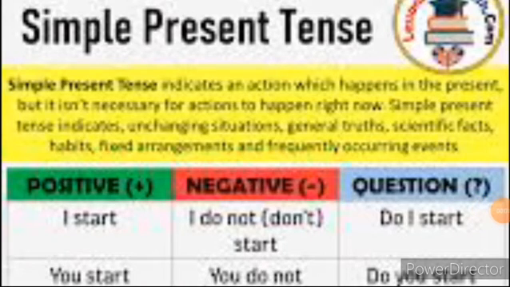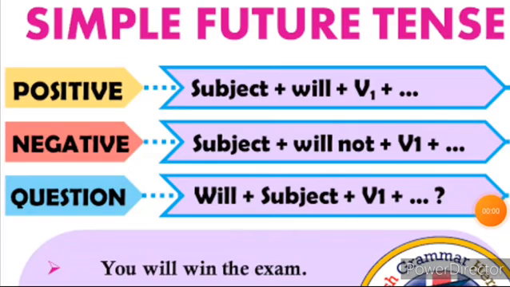The next is the simple present. An action that exists as usual, or you can say is repeated, is known as simple present. I start. For this present tense you have to use do. I do not start. This is for the negative sentence. If you ask in the interrogative form, this do should stand in the first position to ask a question. Do I start?